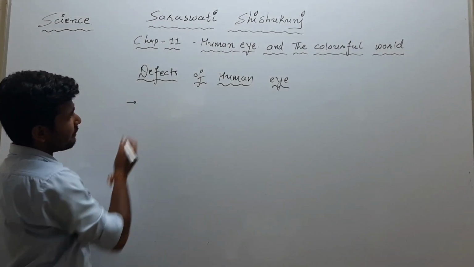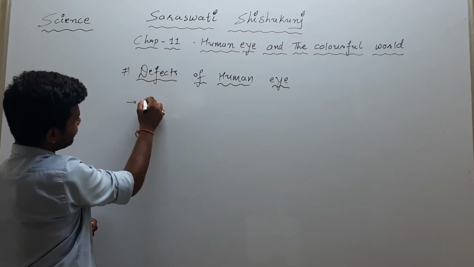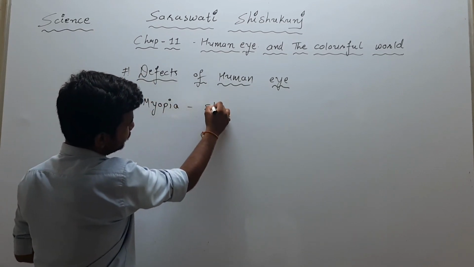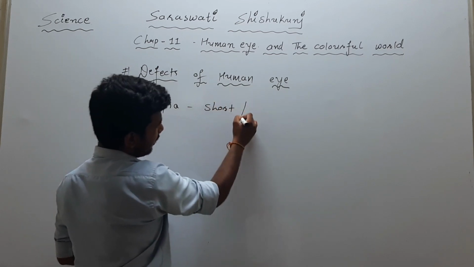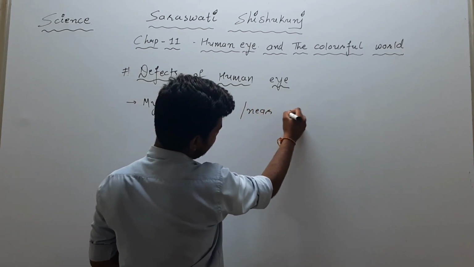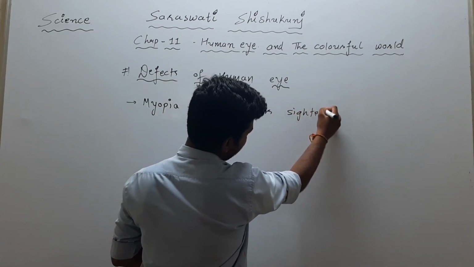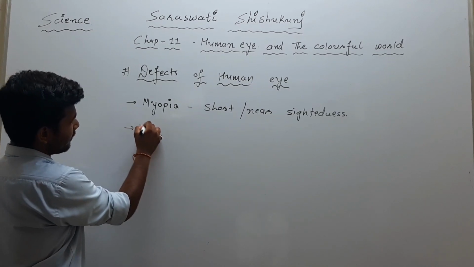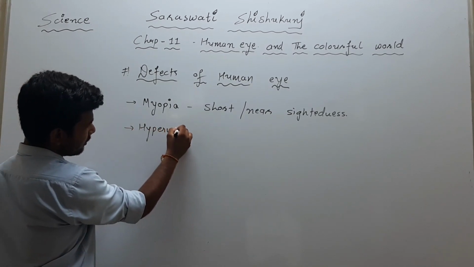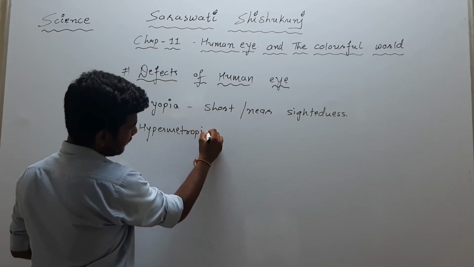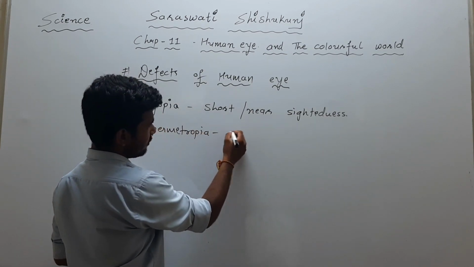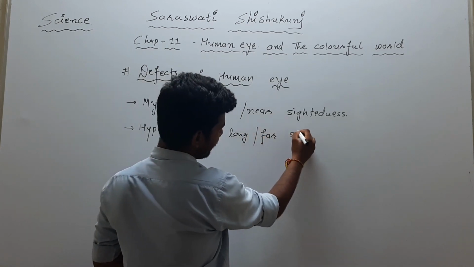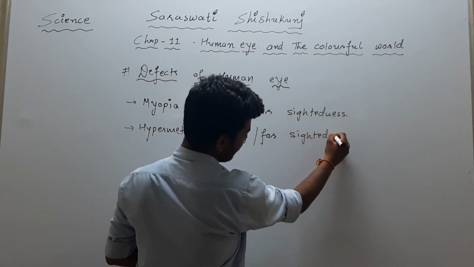Generally, in defects of human eye, we can have myopia, which is also called short or near sightedness. Then the another one is hypermetropia, that is called long or far sightedness.